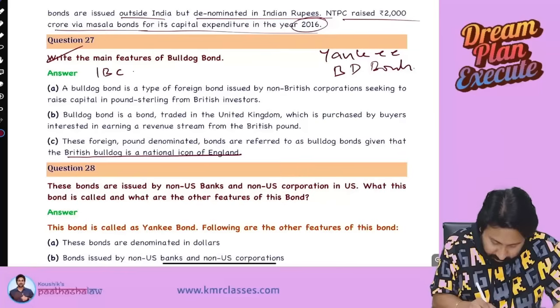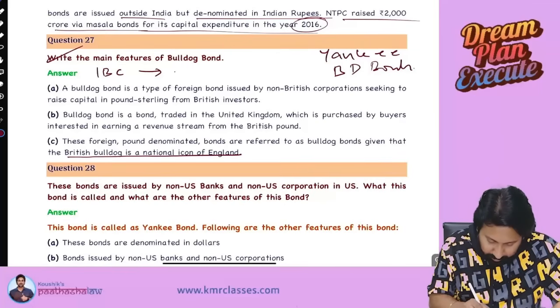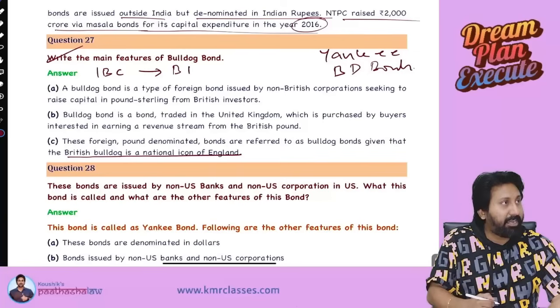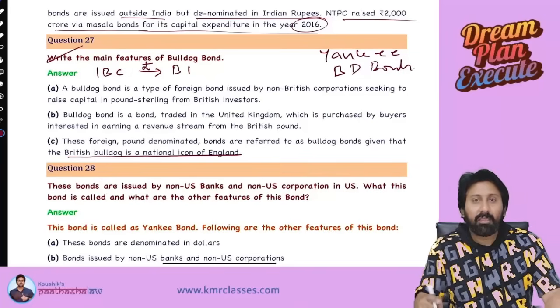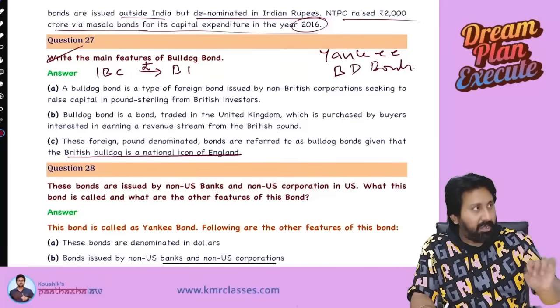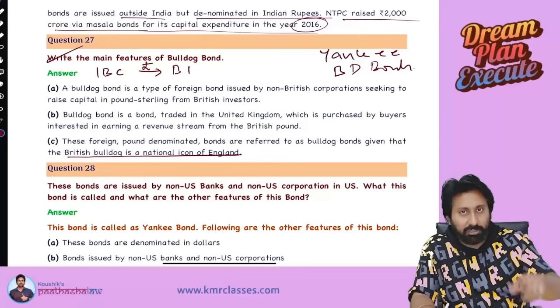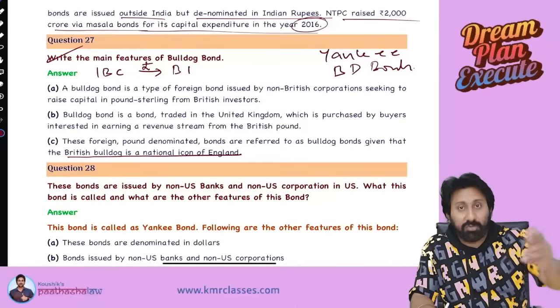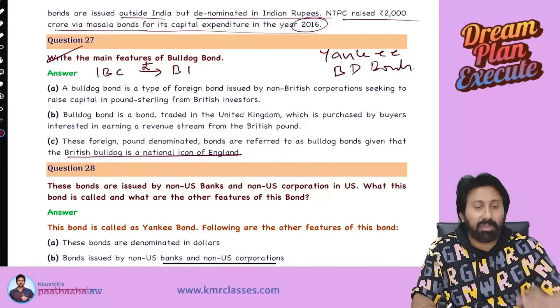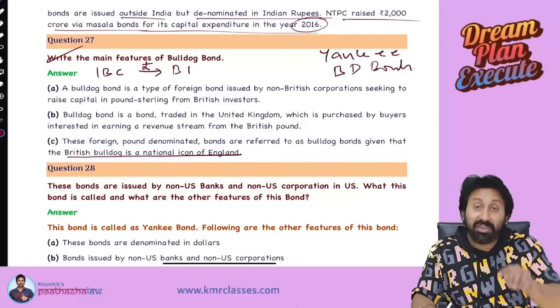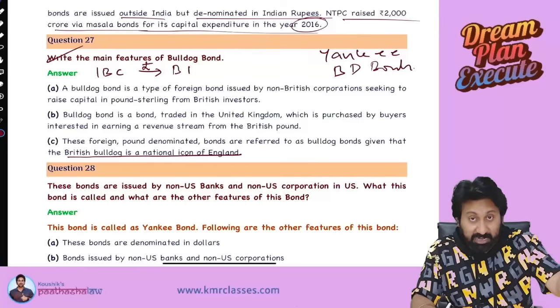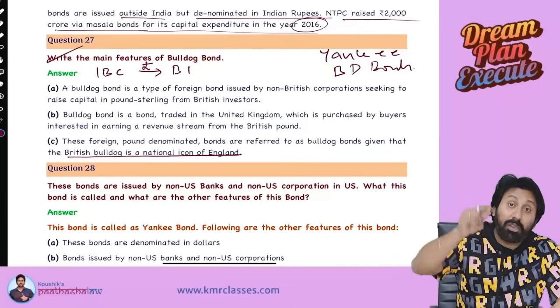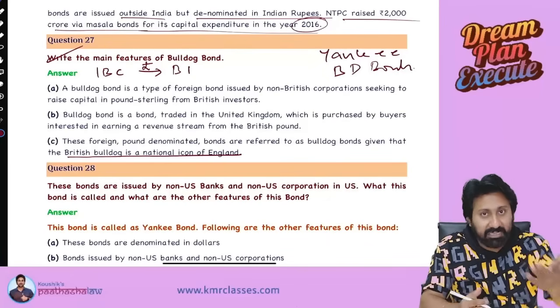Non-British company issue to British investors in their currency. Indian company issuing bonds to a company in UK. For example, there is a company called X Limited in UK, and Y Limited company in India. Y Limited is an Indian company. X Limited is a British company. This Indian company is issuing pound denominated bonds to them. Pound is their currency, na?